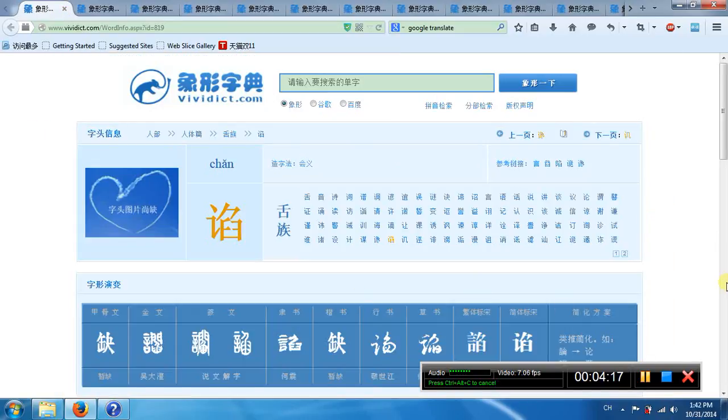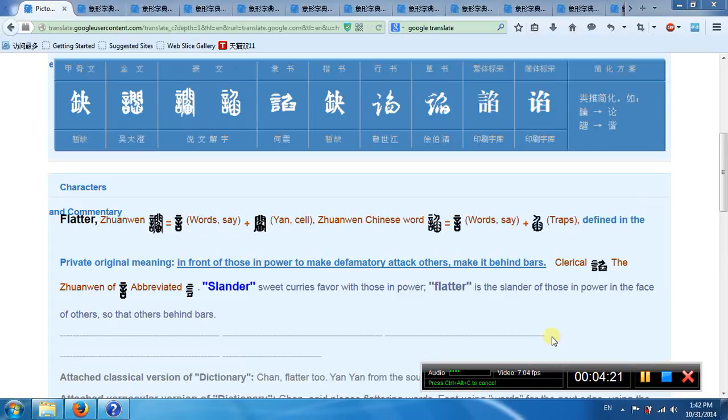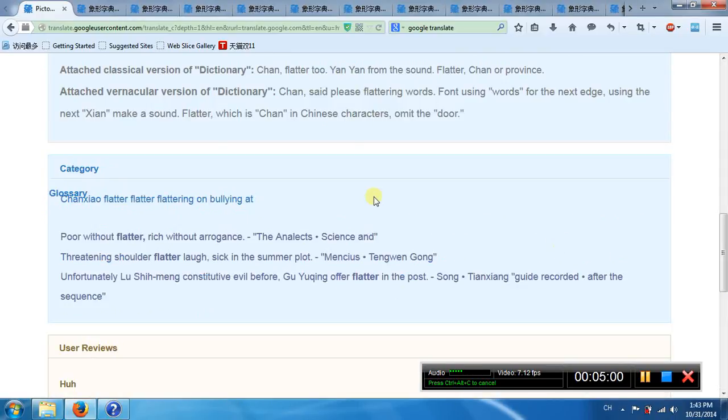This is another Chan. See, this left part means words. Right part means a prison. So it says something to make a trap. So it means to attack somebody, to defame somebody by saying something behind his back, so that he may go to prison. Chan.